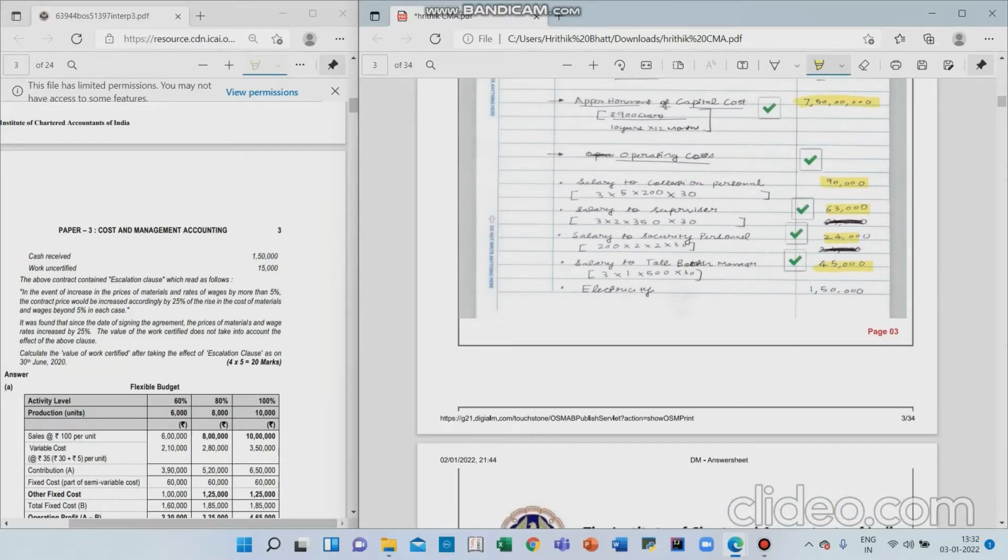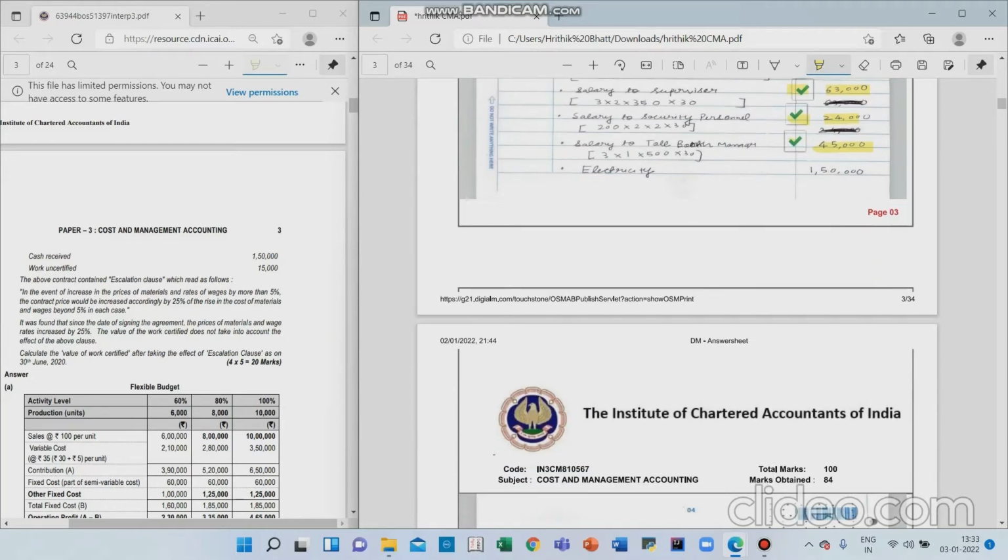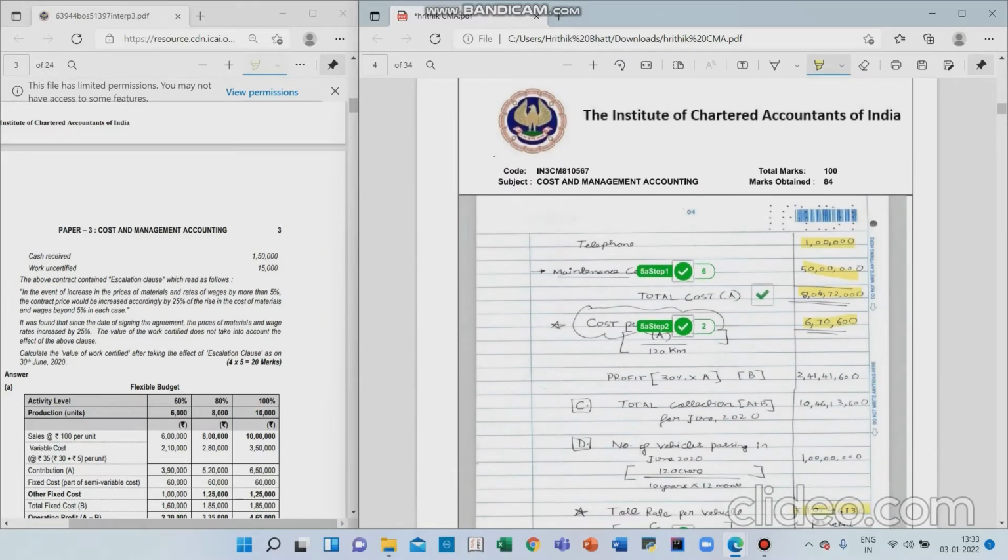For apportionment of capital cost, there was only one item and it was right, so I got the mark. The tick that you are seeing here indicates that I got marks, whatever be the allocated marks for this point. For operating cost, there is no overall marking, there is individual marking. They have put a tick here: 90,000, 63,000, 24,000, 45,000, and so on for every item. For electricity there is no tick, maybe because there was no mark for it. There was item-wise marking again for telephone and for maintenance charges.